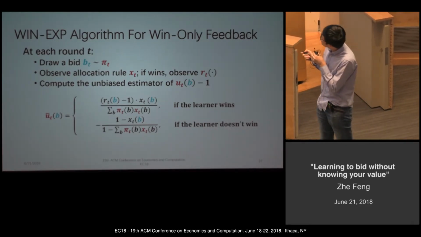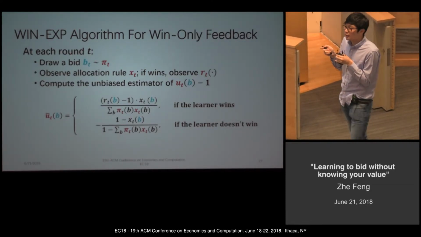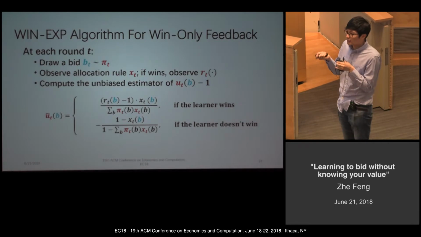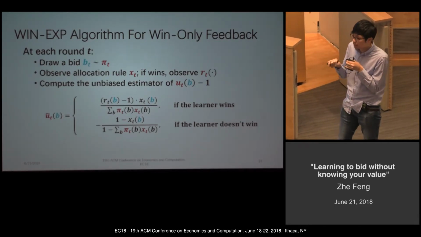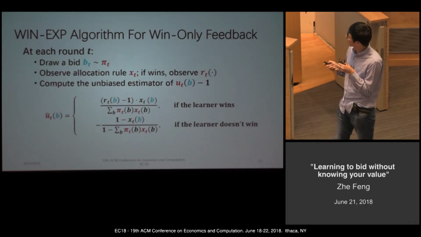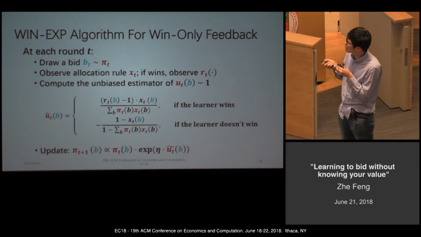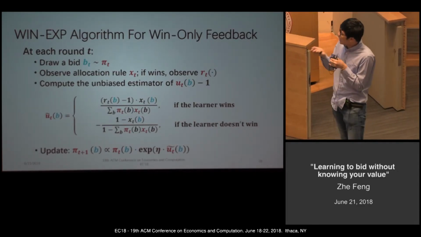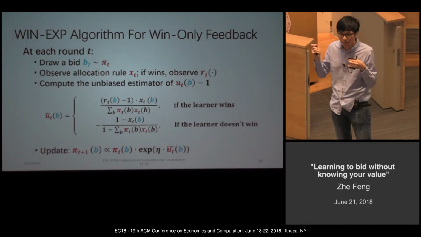Here x_t(b) is the winning probability conditional on your bid being equal to b, and the denominator is the total winning probability given this distribution pi_t. Similarly, if the learner doesn't win, he can also estimate this term. And at the end of the day, the learner will update his distribution pi_t using the exponential update.